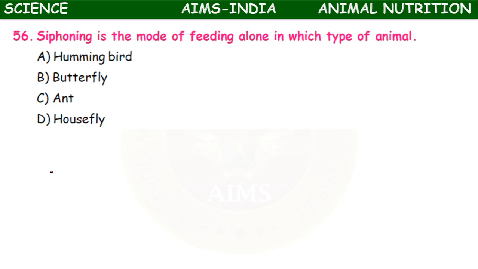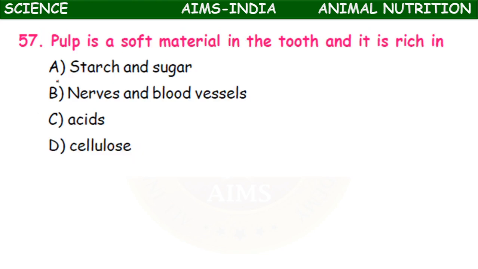So siphoning means absorption. The proboscis can be thrown into the flower and it absorbs the nectar from the flower. So butterfly shows siphoning. Based on the type of food they feed, mouth parts of insects are of different types: biting and chewing, piercing and sucking, siphoning, sponging and sucking, like that.